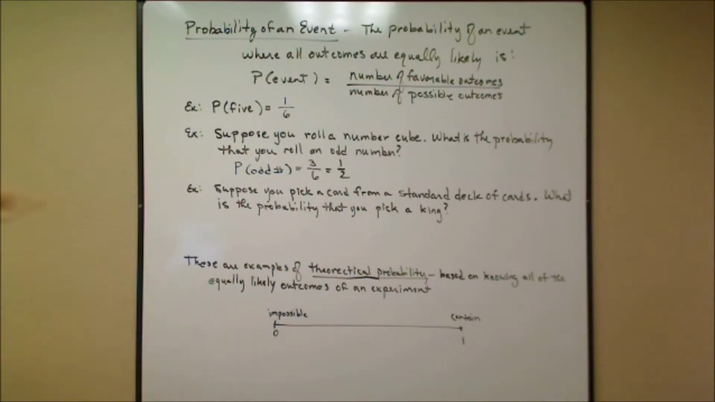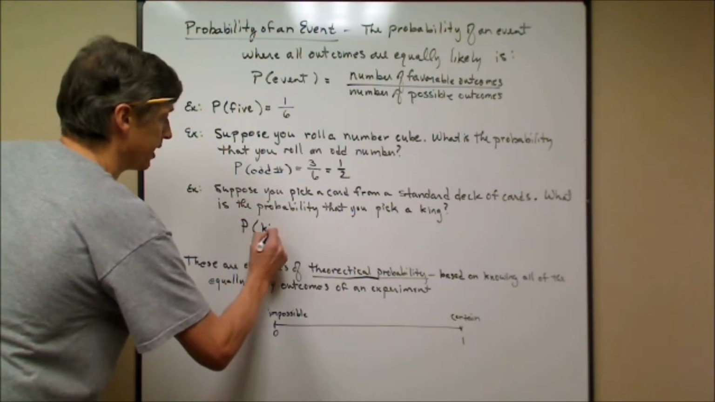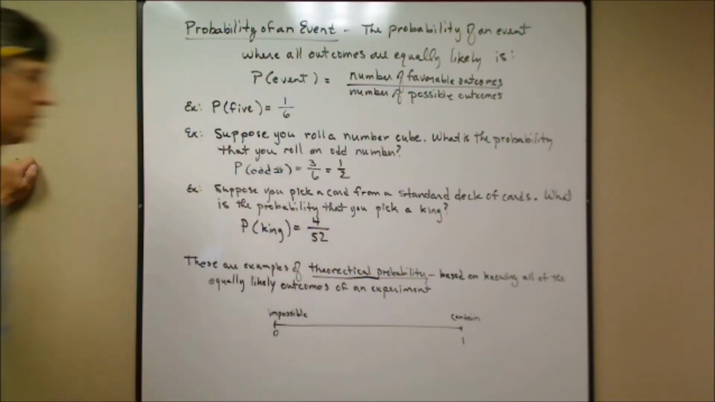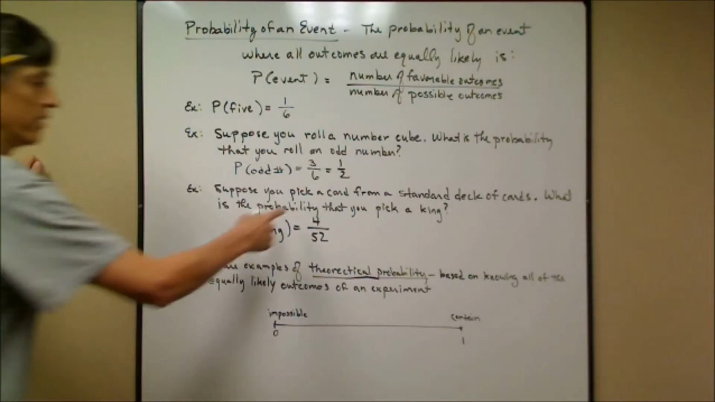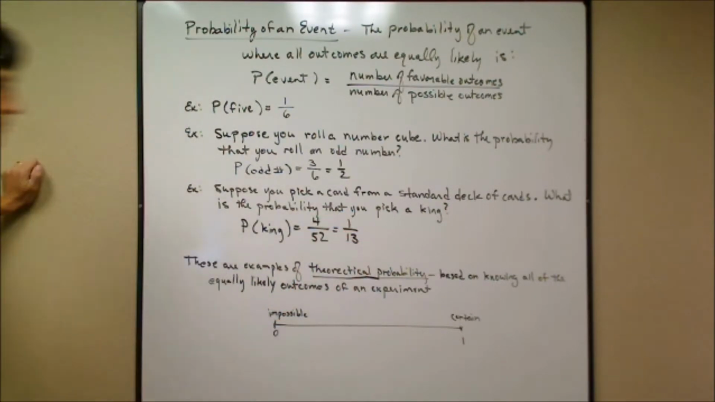Next, suppose you pick a card from a standard deck of cards. What is the probability that you pick a king? You would have to know that there are 52 cards in a standard deck, not counting the jokers, and that there are 4 kings. The probability of getting a king would be 4 out of the 52 possible cards. This one simplifies. I can divide top and bottom by 4, and I get 1/13.